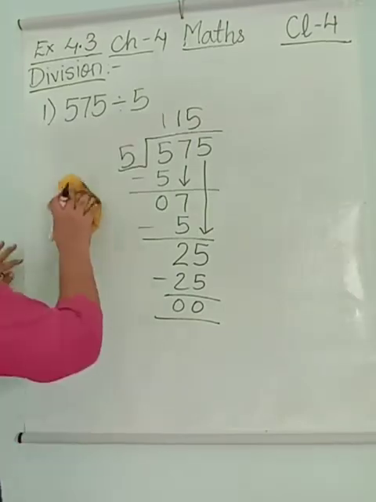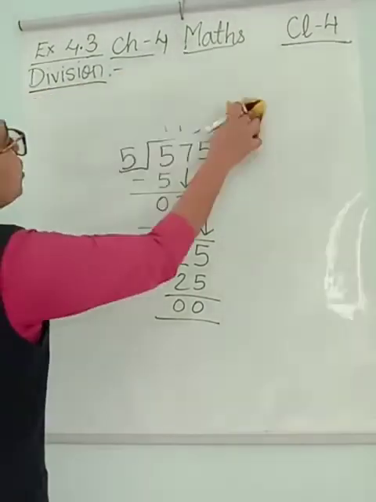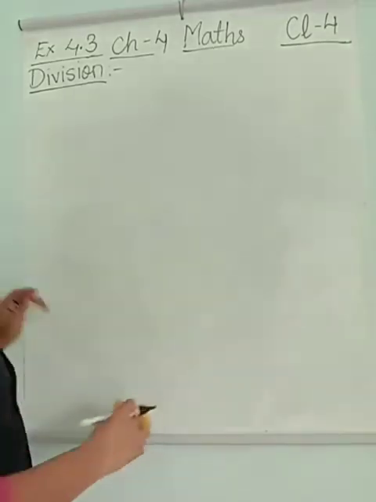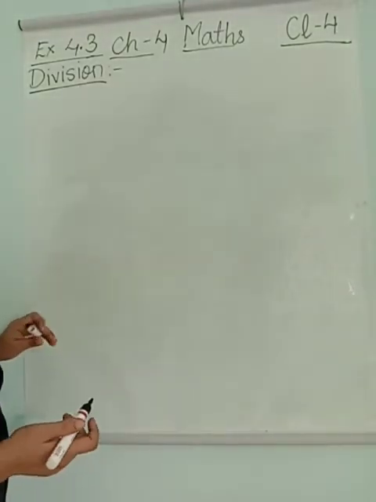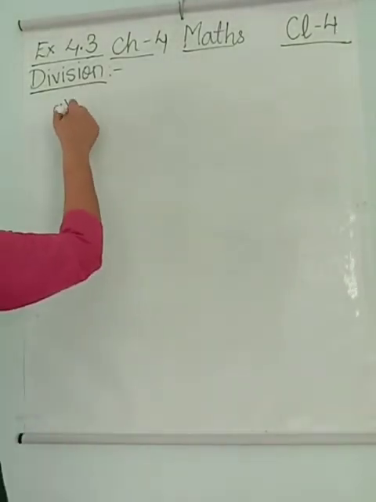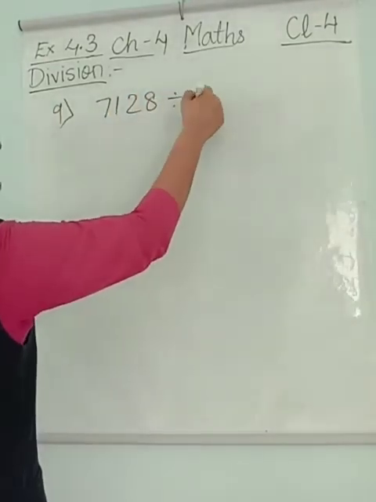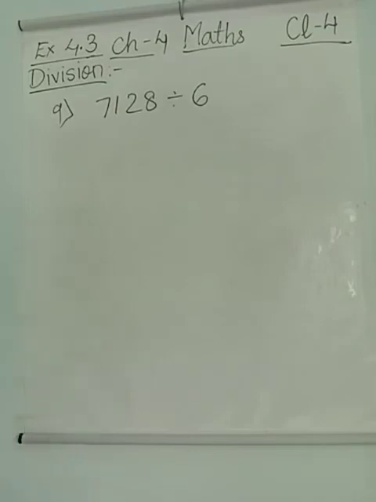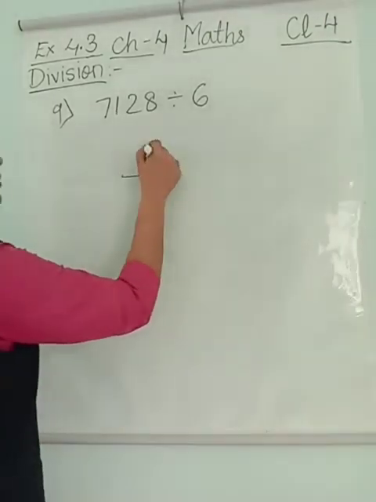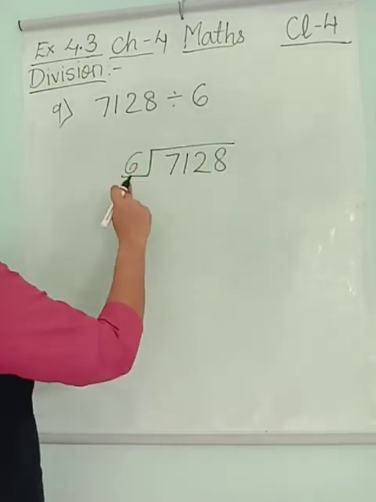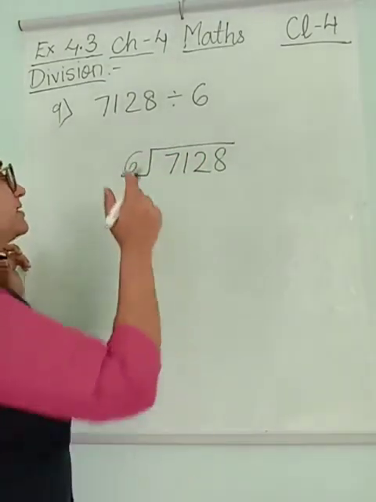Next sum, I will solve one more so that you understand better. Let's take the last one, the 9th sum. 7128 divided by 6. I should know the table of 6 here. Put the bracket, write the number. I know the table of 6, so let's start.